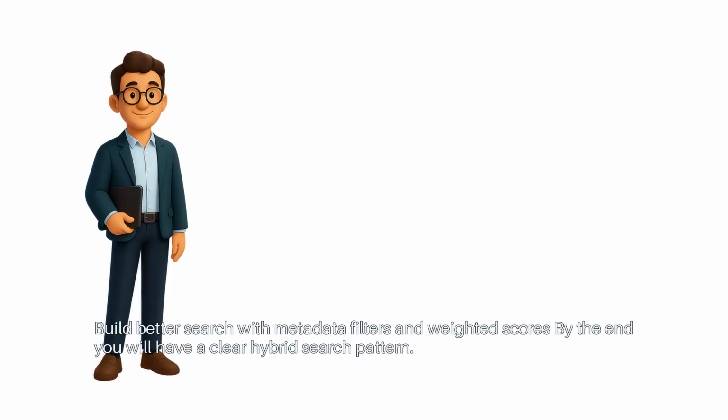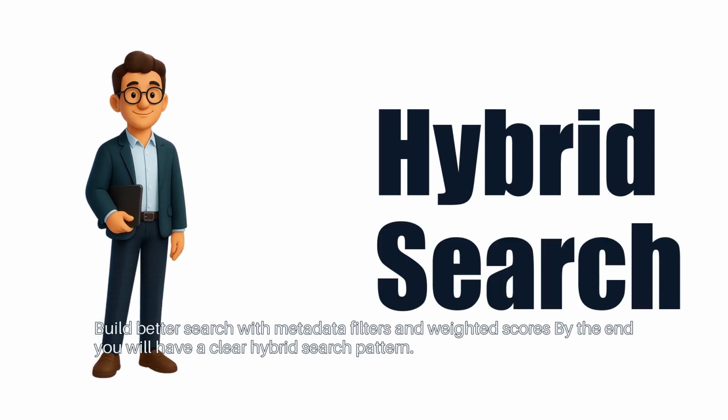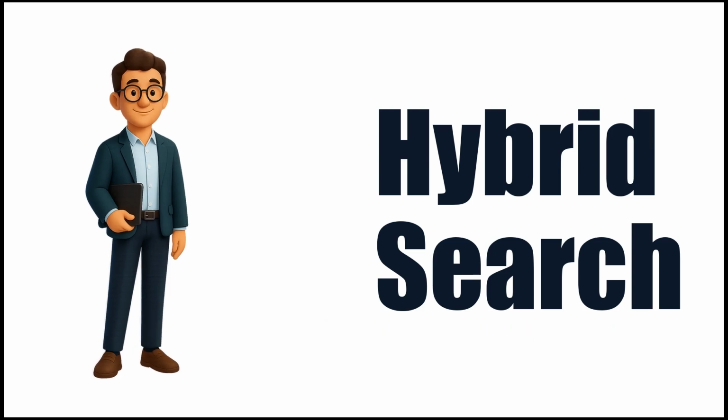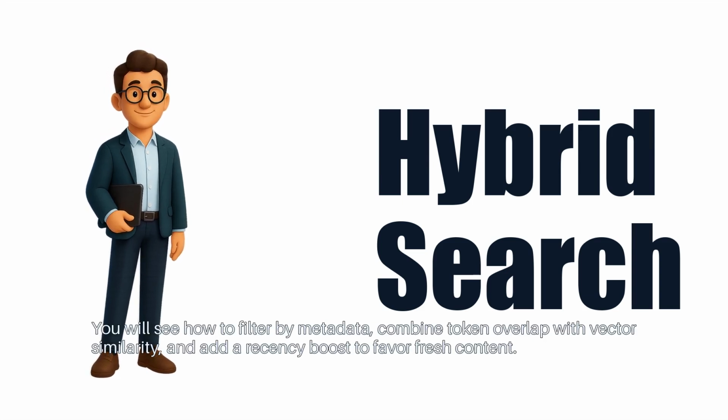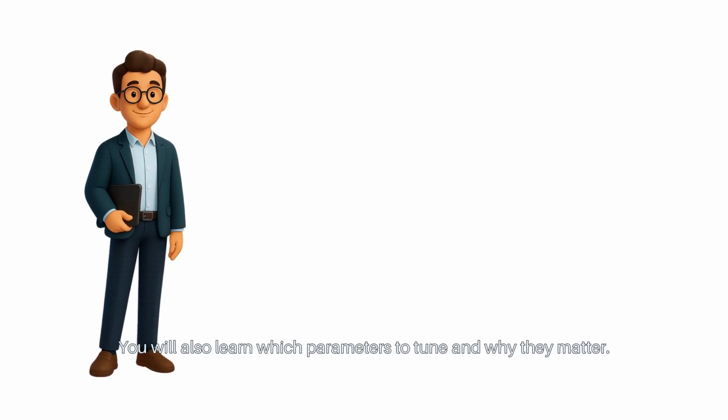Build better search with metadata filters and weighted scores. By the end, you will have a clear hybrid search pattern. You will see how to filter by metadata, combine token overlap with vector similarity, and add a recency boost to favor fresh content. You will also learn which parameters to tune and why they matter.